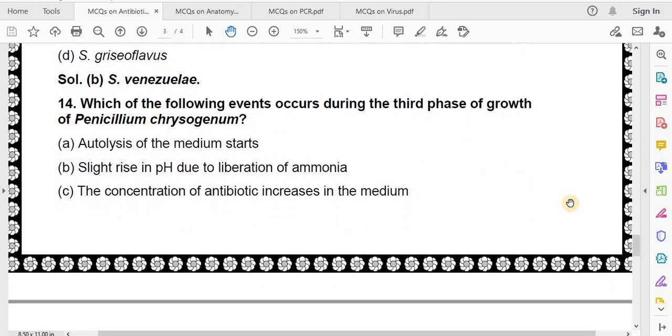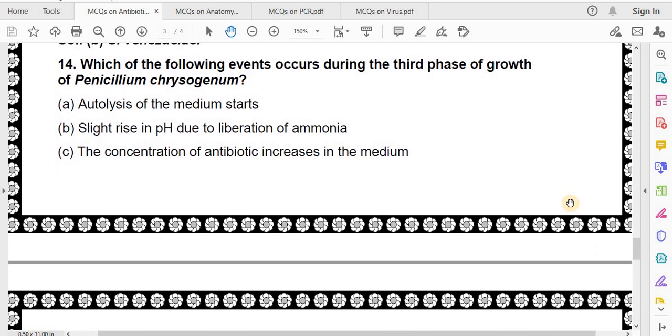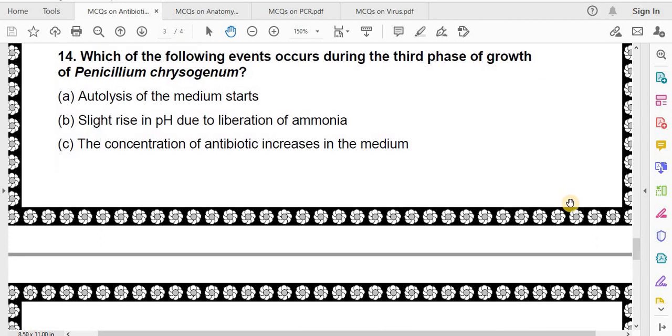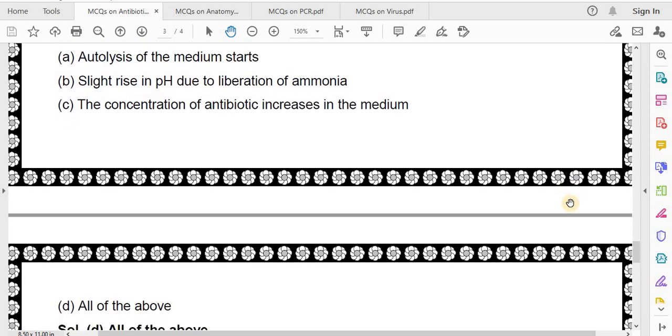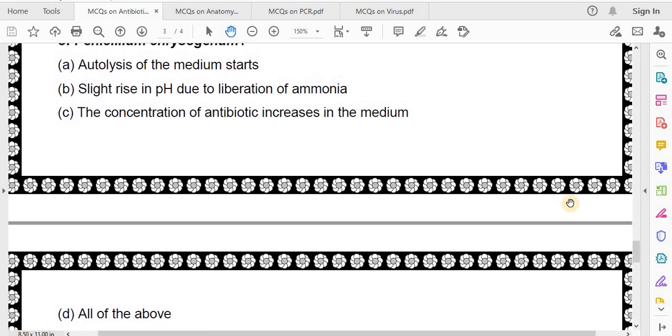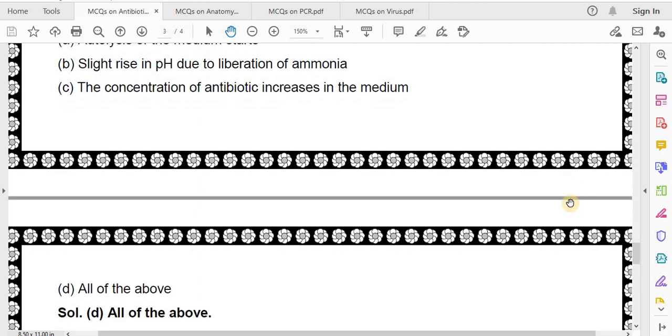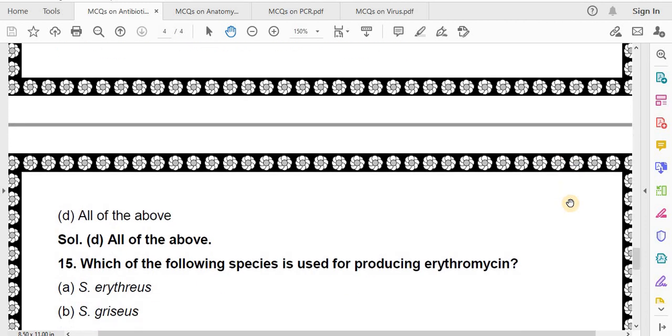Which of the following events occurs during the third phase of growth of Penicillium chrysogenum? Autolysis of the medium starts, slight rise in pH due to liberation of ammonia, the concentration of antibiotic increases in the medium. All of the above. Correct answer is all of the above.